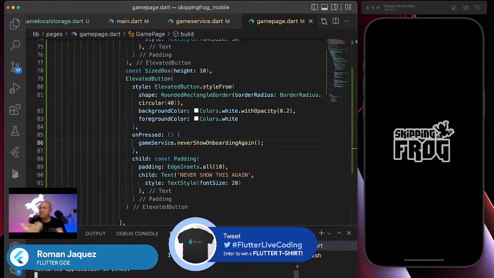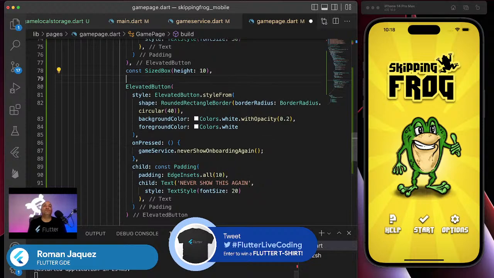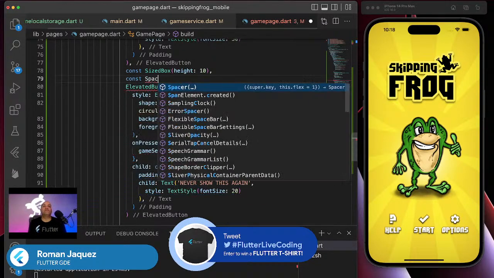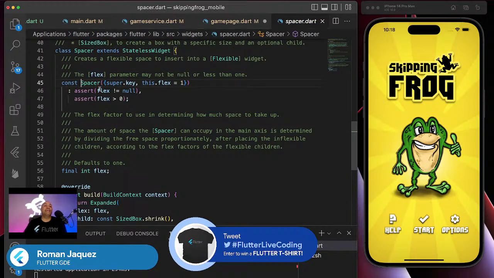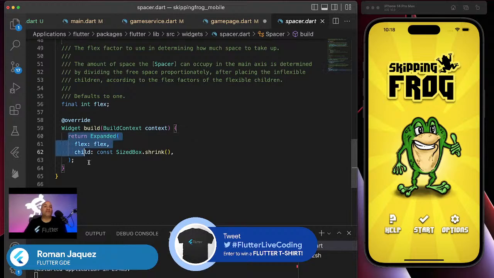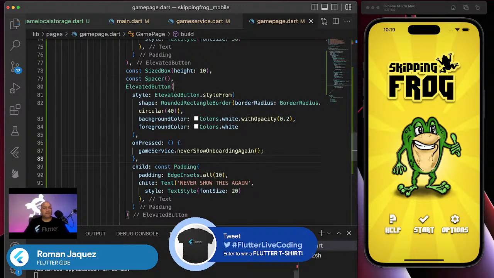A spacer. Yes, Jessica, you can use spacers. Remember the cool thing about a spacer is that it's nothing more than an expanded with a flex of 1. For example, right here, spacer. The default is 1. So I could do expanded, but I like to use expanded to wrap things up and give them spacing, but spacer's pretty much also a good option. In my particular case, I want to keep them all in the center. So now let's do this.